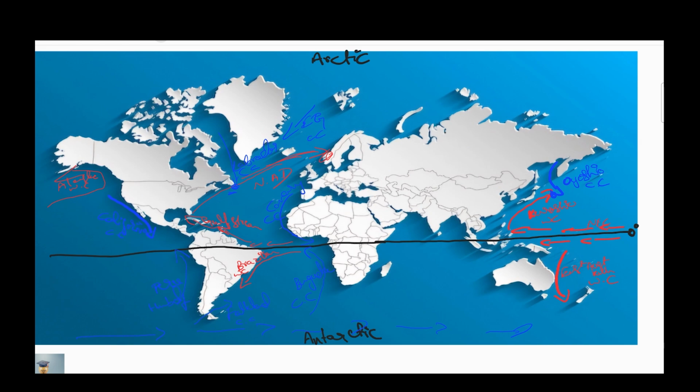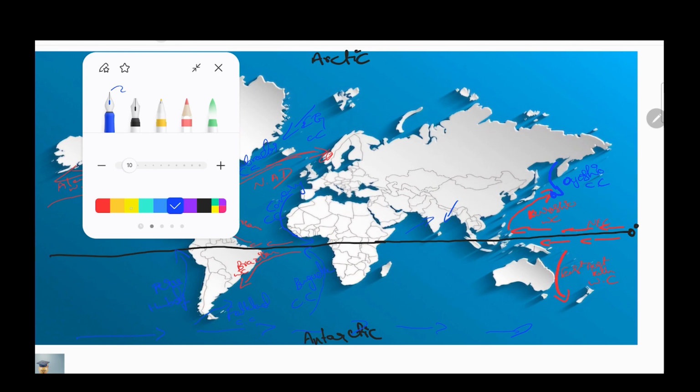Now last thing we learn the Indian Ocean current. We learn only southern Indian Ocean current, not the northern Indian Ocean. Why? Because in the northern hemisphere more land is located. So here the ocean currents are modified as monsoons. That is southwest monsoon and northeast monsoon. So we only discuss this in the South Indian Ocean.